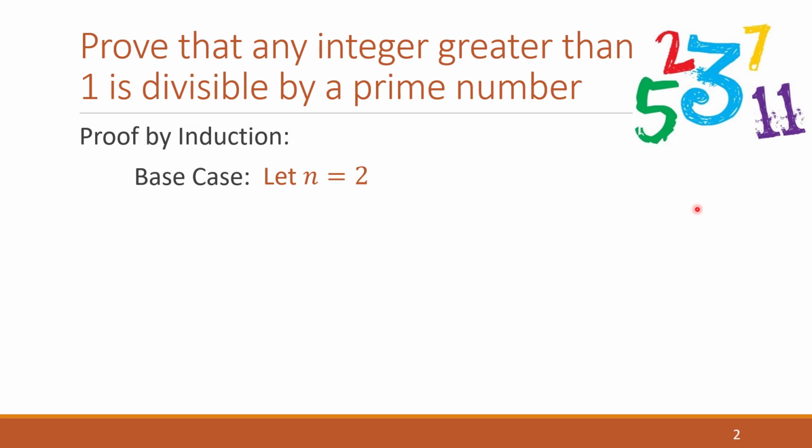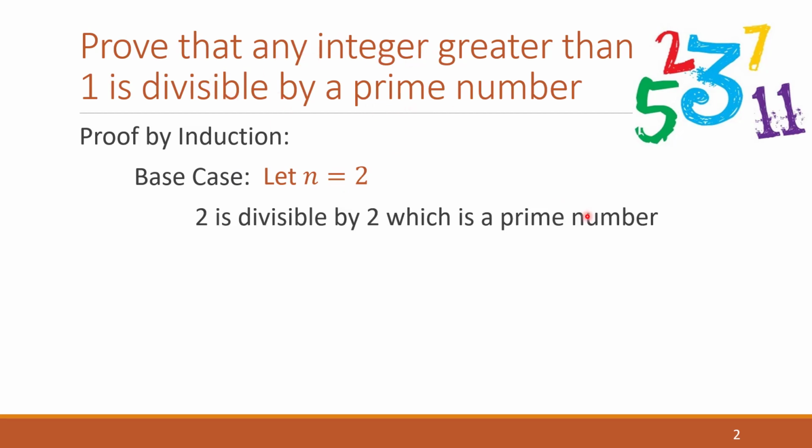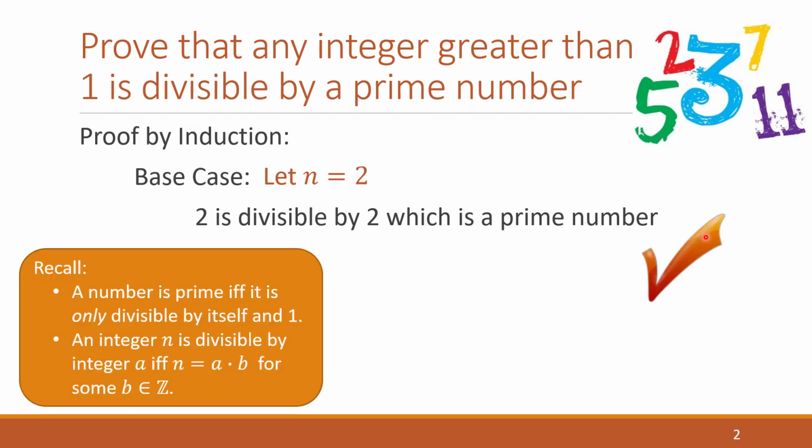So, as we mentioned, 2 happens to be a prime number. That's not required here, because this is just looking at any integer greater than 1. It doesn't have to be a prime number. But 2 itself is divisible by 2, and as we said, 2 is a prime number, and so our base case meets its property. And in fact, recall these definitions. A number is prime if and only if it is only divisible by itself and 1.